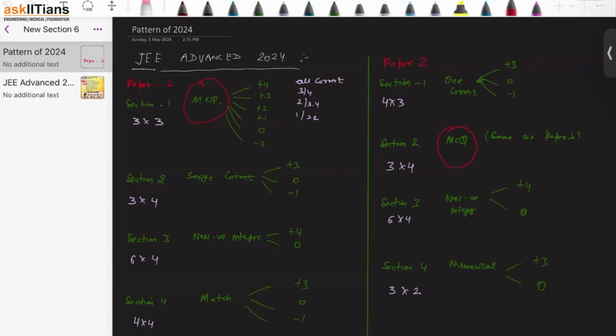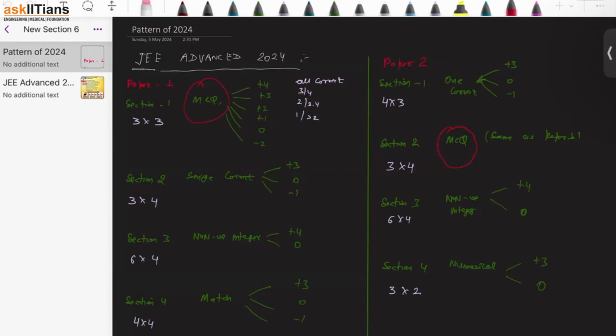Let's suppose, guys, there are 4 options A, B, C, D, and all 4 options are correct. And you also marked all 4. You will get the complete 4 marks. All 4 were correct, but you marked any 3. You will get plus 3 marks. All 4 were correct. You marked any 2. You will get 2 marks. All 4 were correct. You marked 1. You will get 1. All 4 were correct. You marked nothing. You will get nothing. Okay. Now let's talk about the next part.